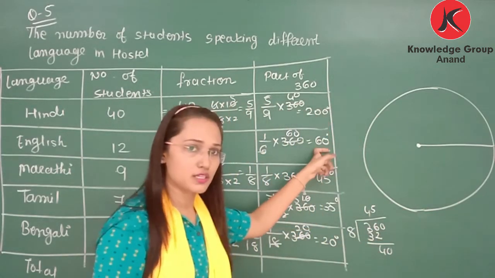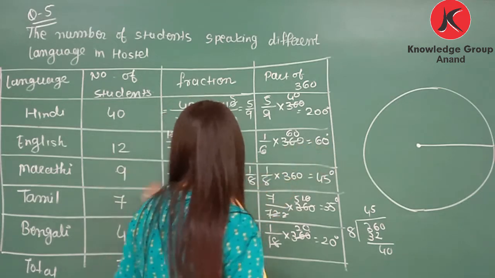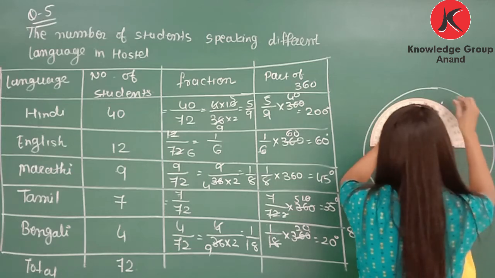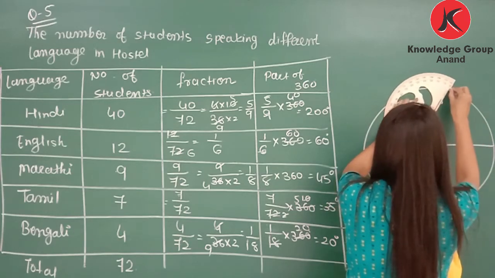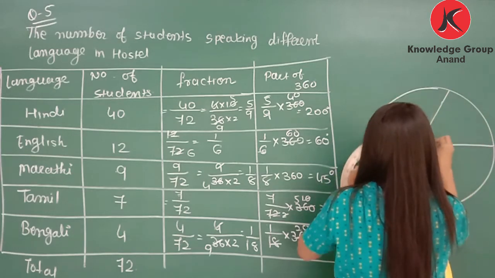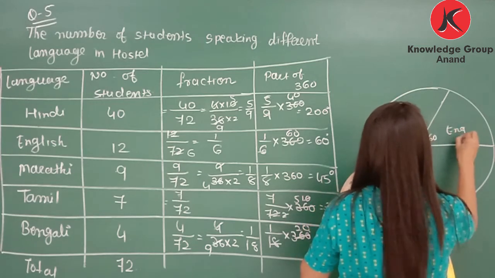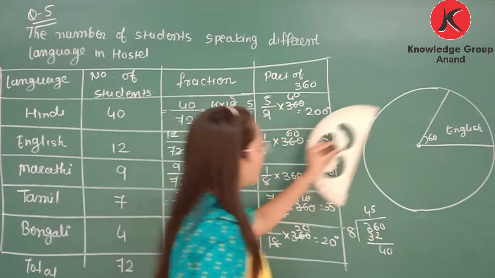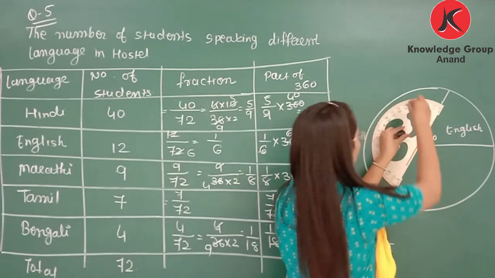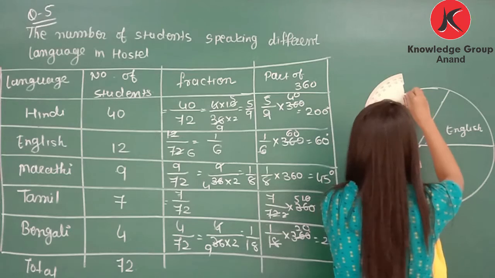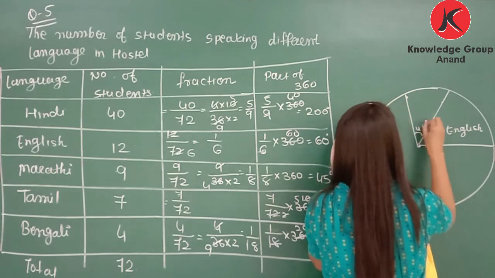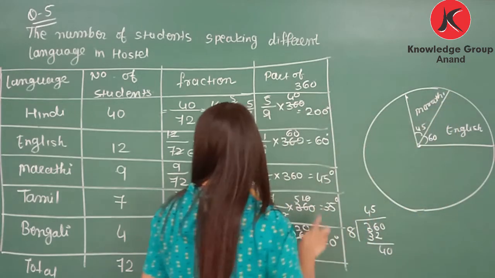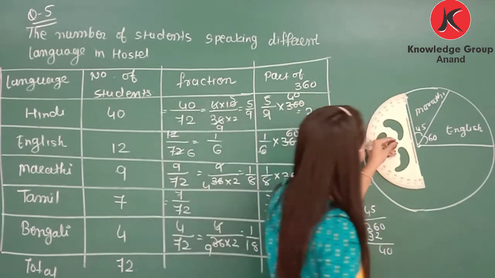We will draw Hindi's 200 at the last. We will draw first 60 degrees. So here 60 degrees will represent English. Now from 60 degrees, 45 will represent Marathi. So this is 45, Marathi. Now 35 will represent Tamil.